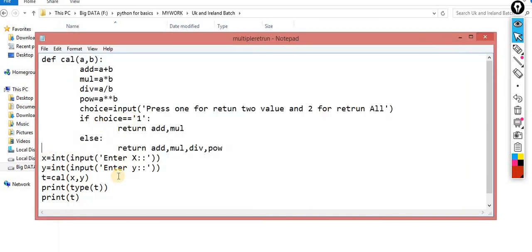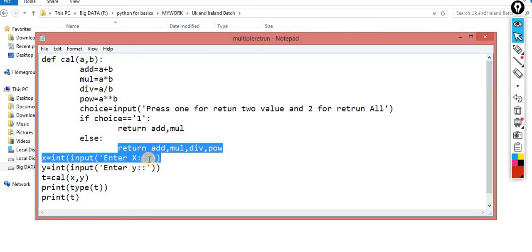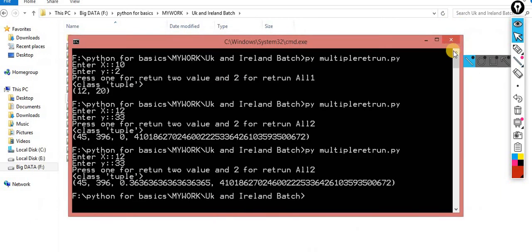Okay, now I think the picture is clear to return multiple values from a single function. Sometimes yes, it is required in some cases where you have to return multiple values from a single return statement. Again, the choice is this one. If you want to return, you can ask the user what exactly you want to return. Choice 1 for returning 2 values only, choice 2 for returning the multiple values. So okay.